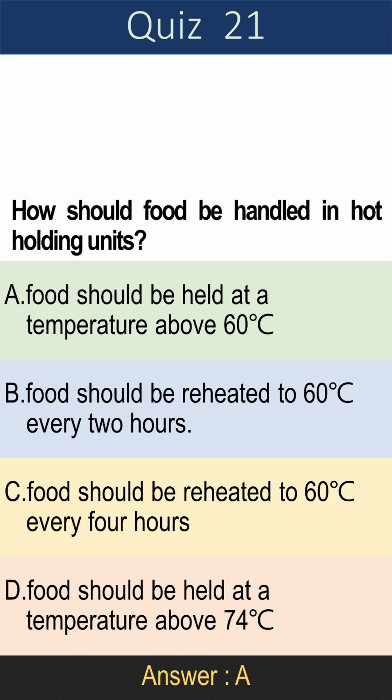Question 21. How should food be handled in hot holding units? A. Food should be held at a temperature above 60 degrees Celsius. B. Food should be reheated to 60 degrees Celsius every 2 hours. C. Food should be reheated to 60 degrees Celsius every 4 hours. D. Food should be held at a temperature above 74 degrees Celsius. Answer is A. Food should be held at a temperature above 60 degrees Celsius.